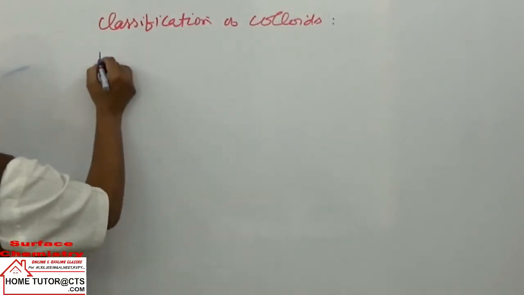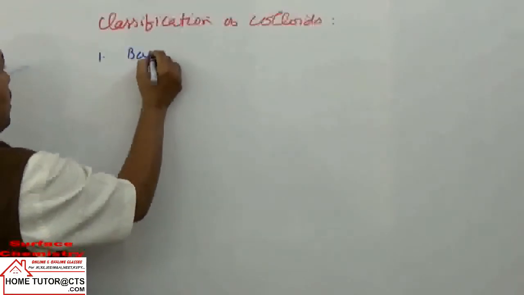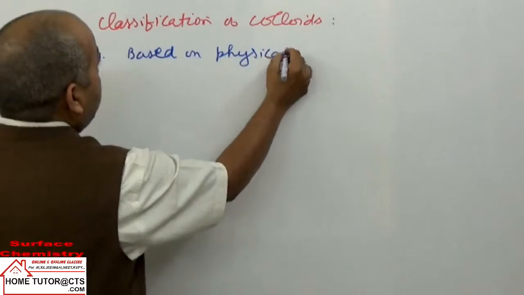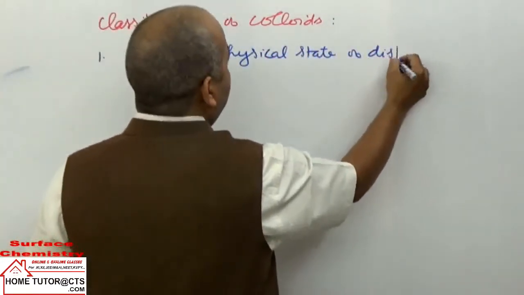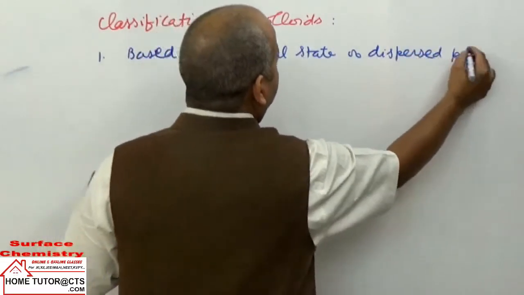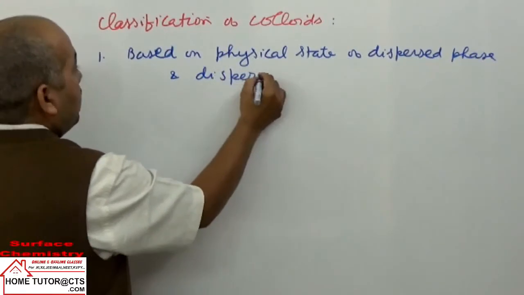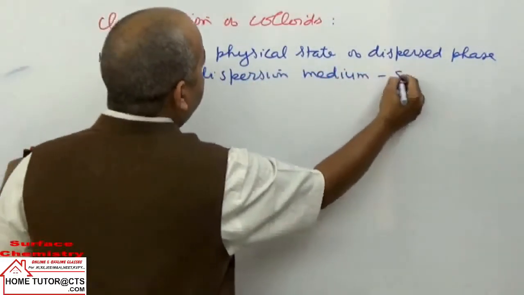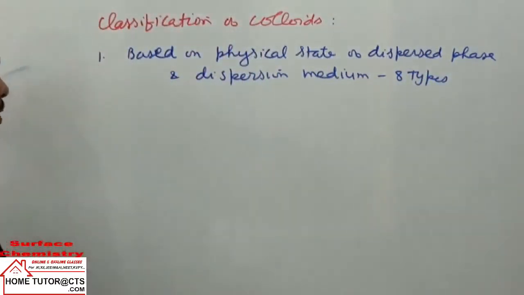One is classification based on the physical state of dispersed phase and dispersion medium. In this case we will have 8 types of colloids. I will explain how the 8 types come, with examples.